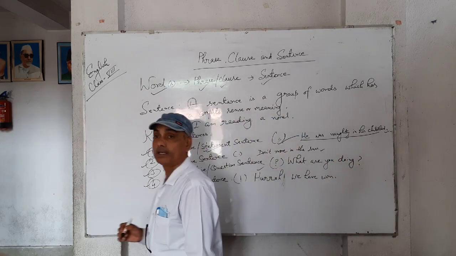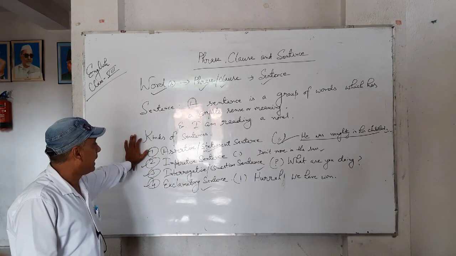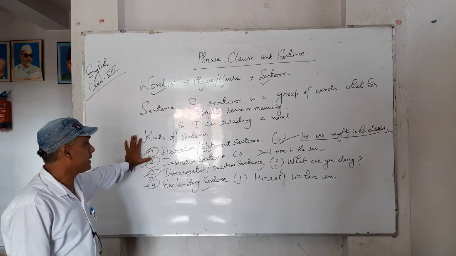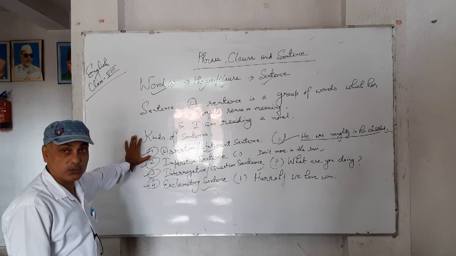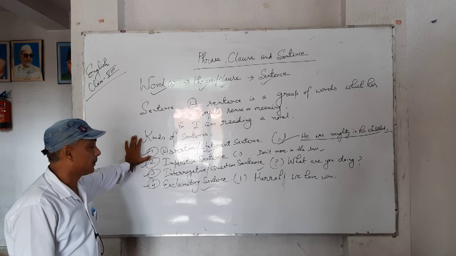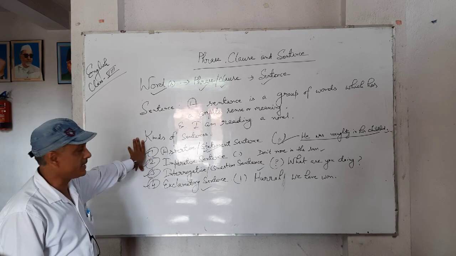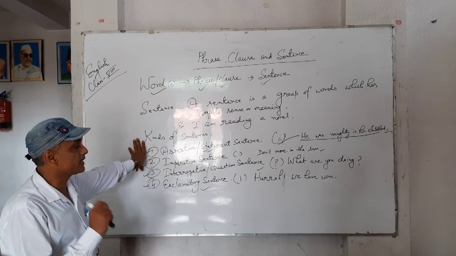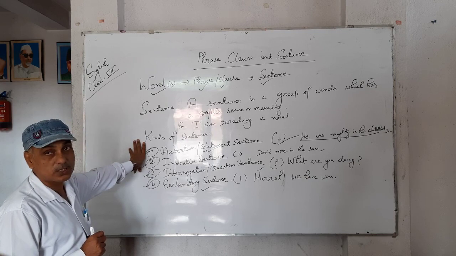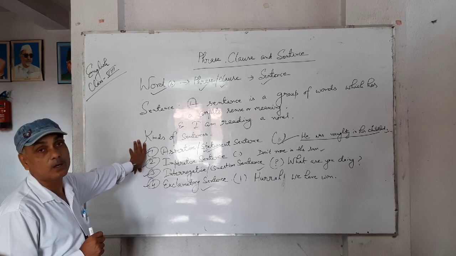So, you have understood four kinds of sentences. The first, an assertive sentence, which ends with a full stop. Second, imperative sentence. It also ends with a full stop, but it has an order, command, request, etc. The third one is interrogative sentence which asks a question. It ends with a question mark. And the last, exclamatory sentence, which shows some sudden feeling or emotion and ends with an exclamation mark.